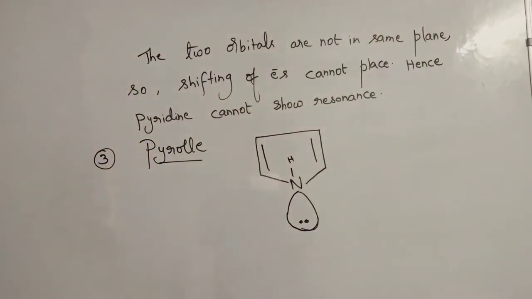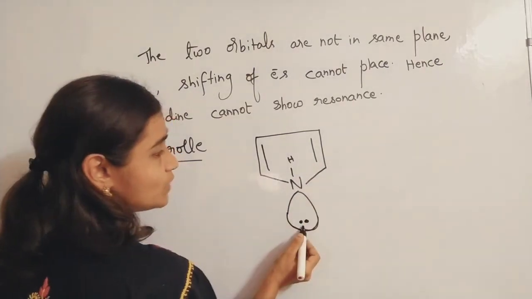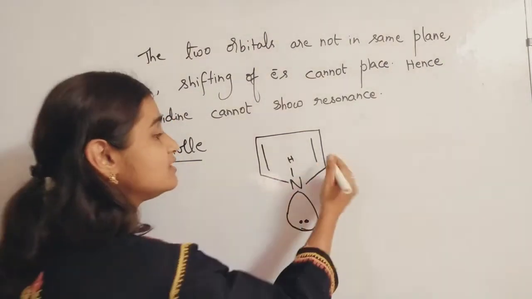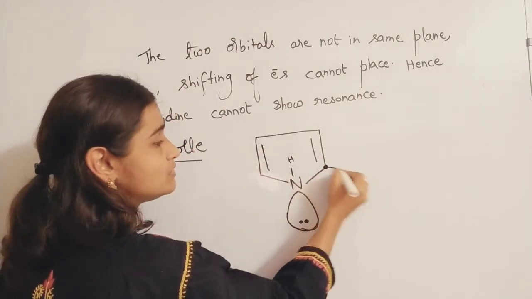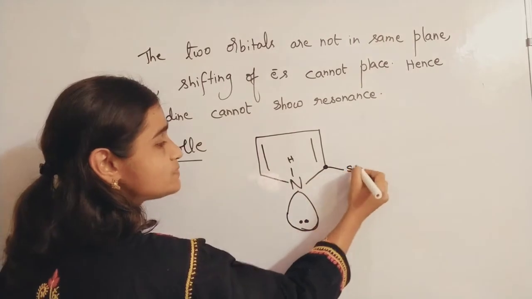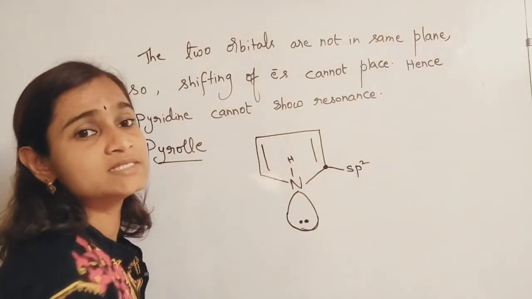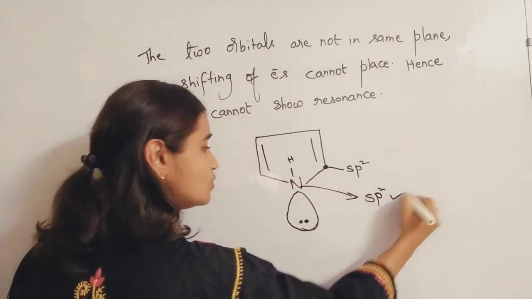Now you check for the hybridization of nitrogen in pyrrole. Nitrogen has 1, 2, 3 sigma bonds with one lone pair, so we would think sp3. But check the adjacent carbon. It is also having 1, 2, 3 sigma bonds, meaning sp2 hybridized carbon. If it is attached to sp2 hybridized carbon, nitrogen's hybridization is also sp2 only.